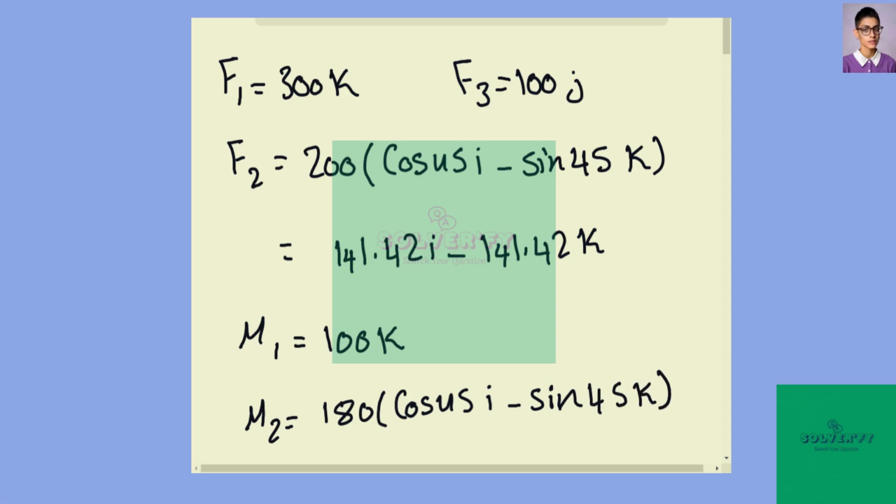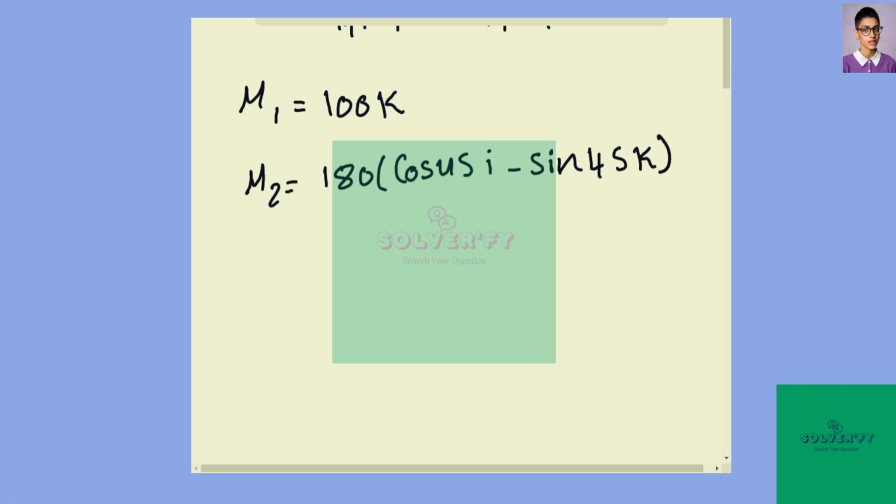which is equal 127.28 i minus 127.28 k. Equivalent forces and couple moment at point O. So resultant force equals sum of forces.